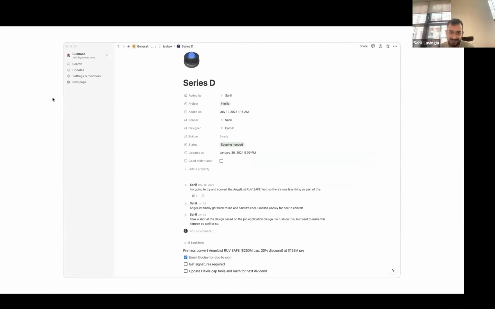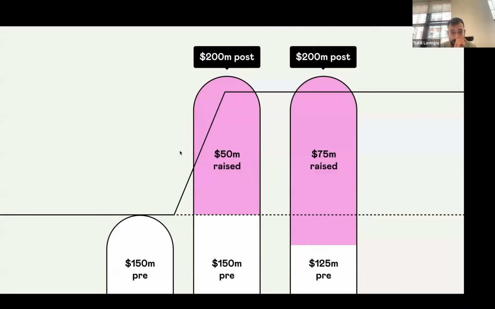This is what it looks like in Notion right now. This is what I work on. I also did a really terrible design if anyone wants to see that. But yeah, we're planning to do our dividend first, and then we'll raise our Series D.